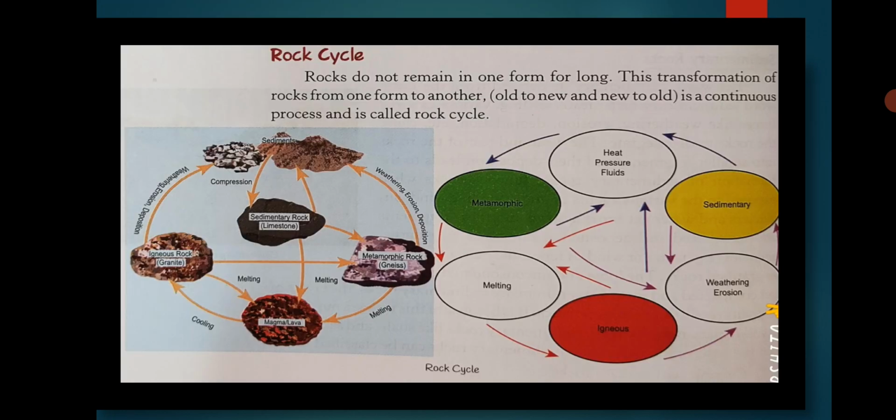Students, now the last topic to study is the rock cycle. Rocks do not remain in one form for long. This transformation of rocks from one form to another, old to new, is a continuous process. Students, you can see the cycle on the screen. Igneous rocks are primary rocks. The sedimentary rocks and metamorphic rocks are formed from these primary rocks.